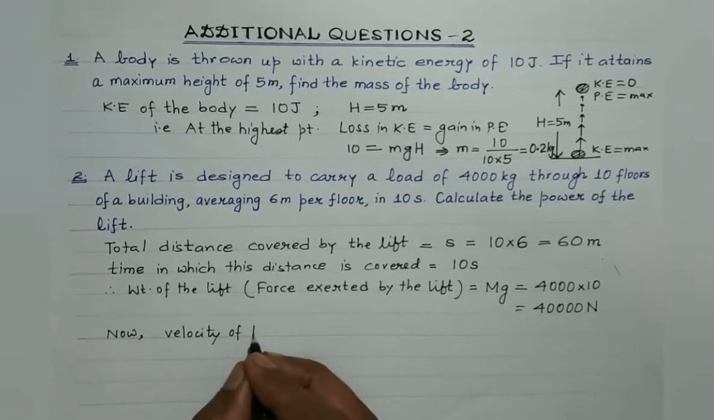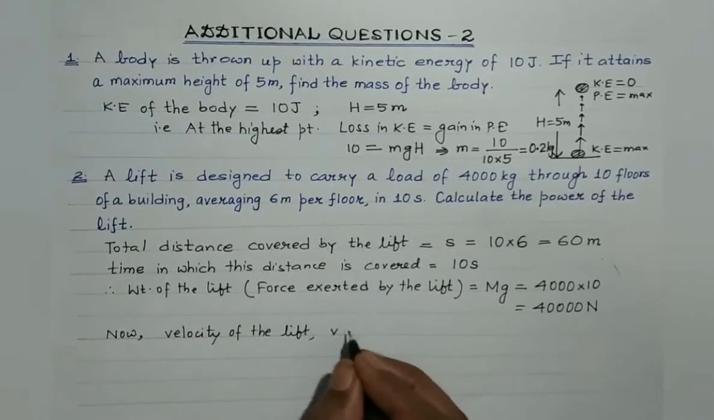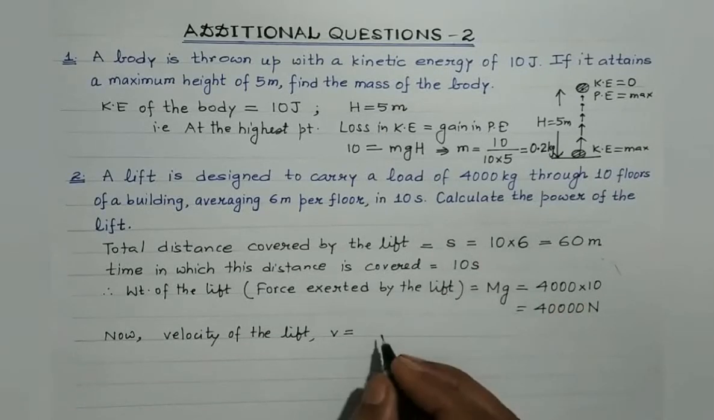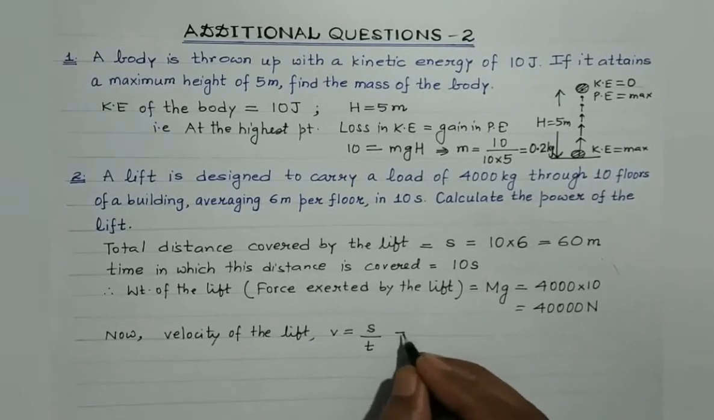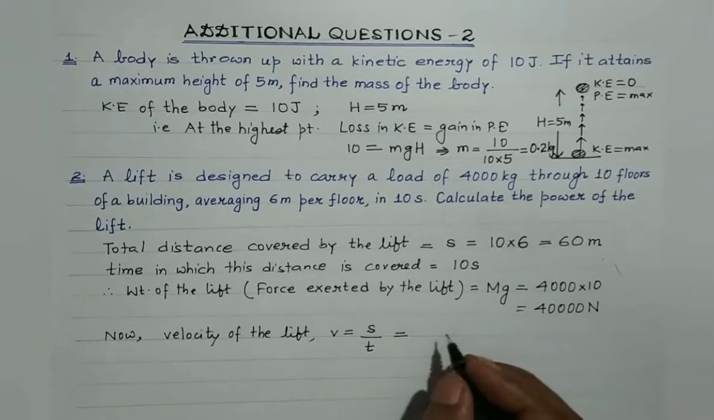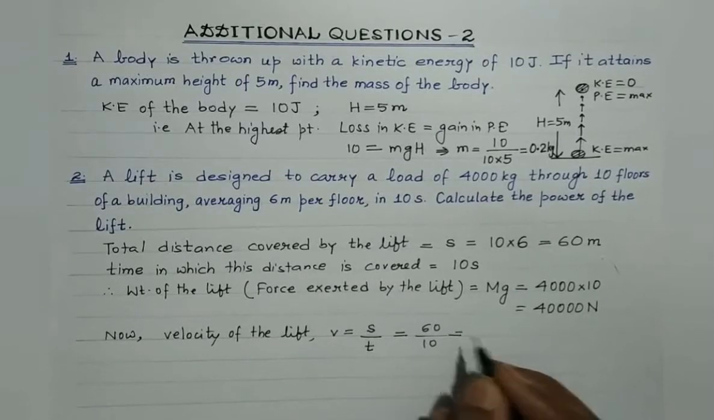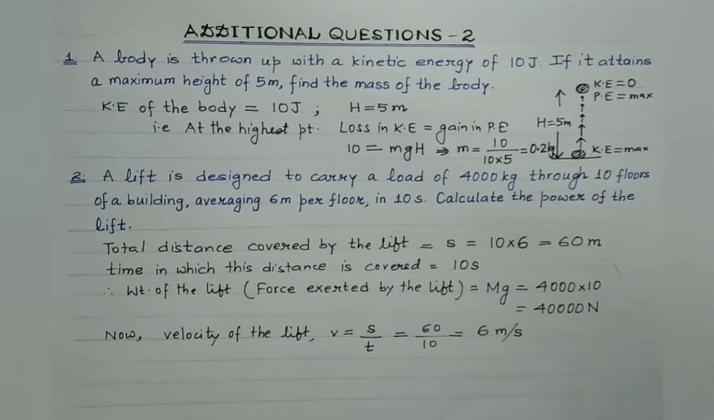The velocity of the lift will be given by, look, velocity is the distance covered divided by time, isn't it? This is the distance covered and 10 seconds is the time which the lift takes. So velocity of the lift would be equal to 60 by 10. So in SI, it will be 6 meter per second.